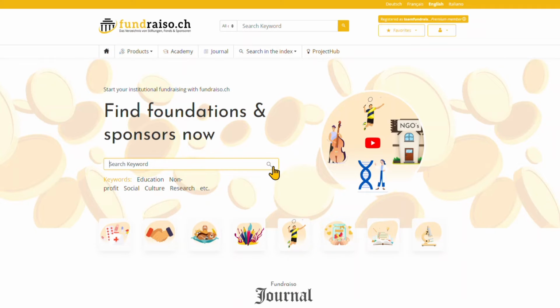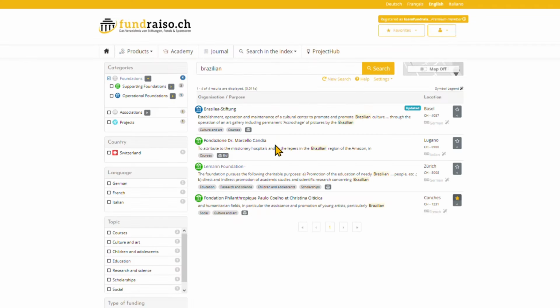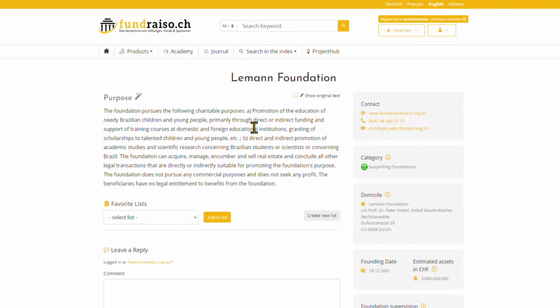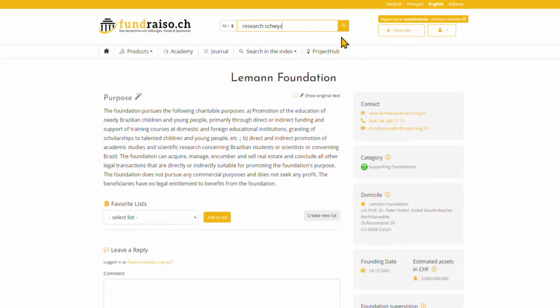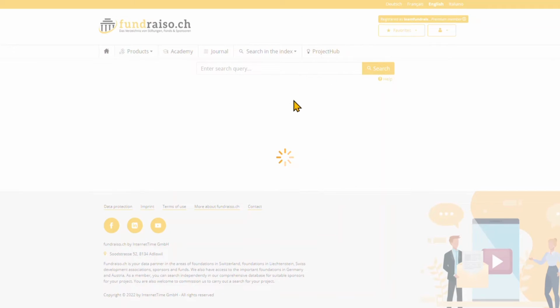To visualize this, we are going now through some examples with regard to the personal dimension. 1. If you are, for example, from Brazil, search for Brazilian to find addresses that mention the support of Brazilians. 2. It can also make sense to search for the city and canton you live or lived in. As an example, we enter Research Schweiz.